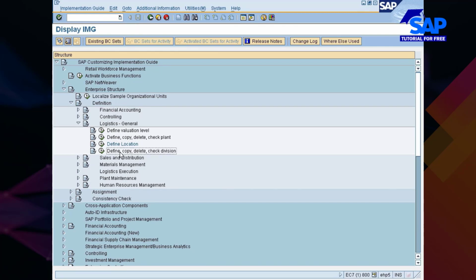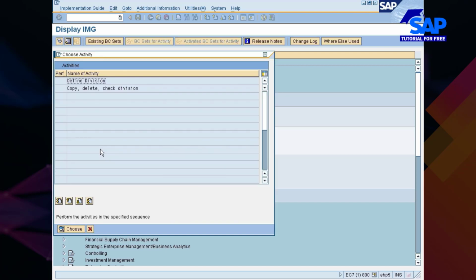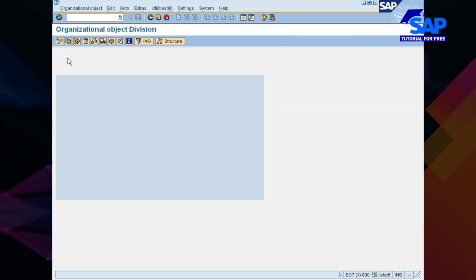Back. Then you go with copy, delete, check division. Division is a subset within the sales organization. So I'll just go with copy from, again the same way. So if you go and copy like this, future issues can be avoided.